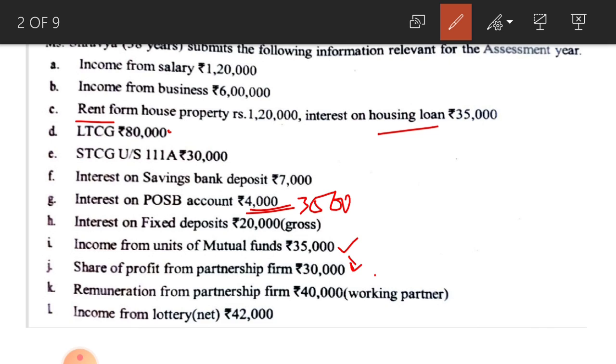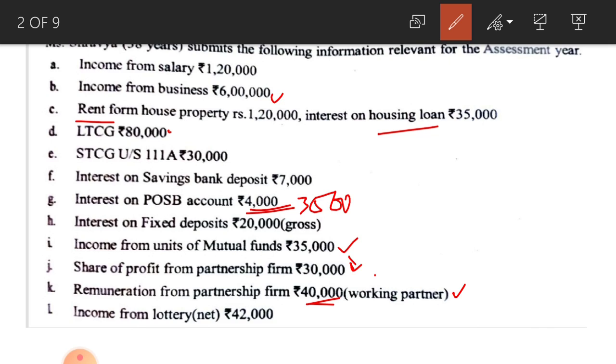Next one, remuneration from partnership firm 40,000 as working partner. Here remuneration from partnership firm is her personal income, that is her individual income, and it is taxable under her individual income. So remuneration from partnership firm 40,000 is taxable under the head income from business, and it is taxable along with income from a business 6 lakhs rupees. Under the head income from business there are two items now, 6 lakhs plus this 40,000, total income from business amounts to rupees 6 lakh 40,000.